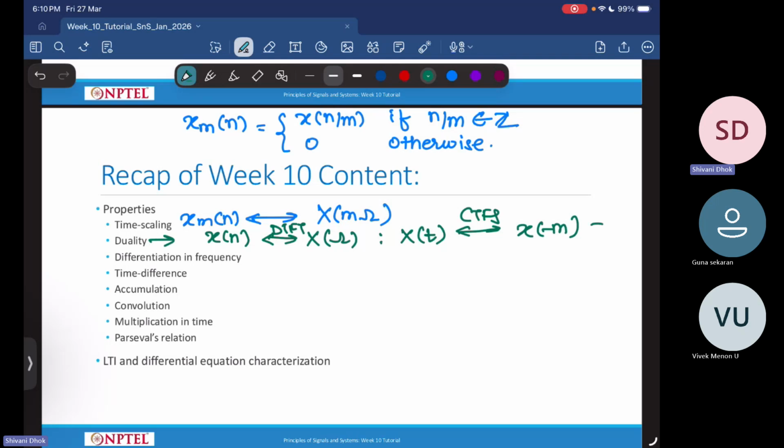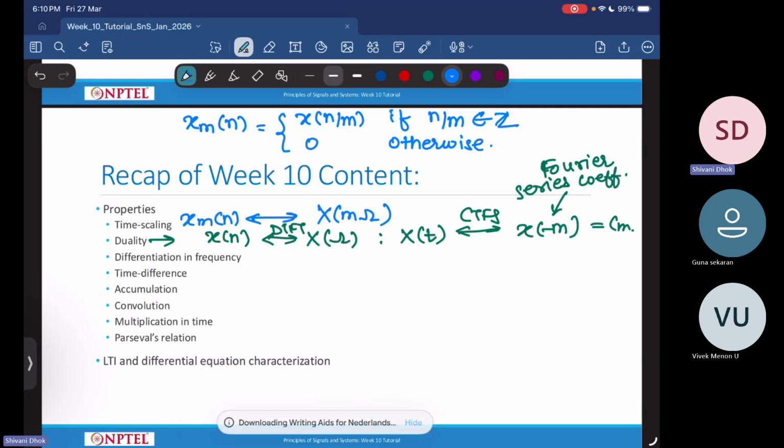So this will be its Cm, the Fourier series coefficients.